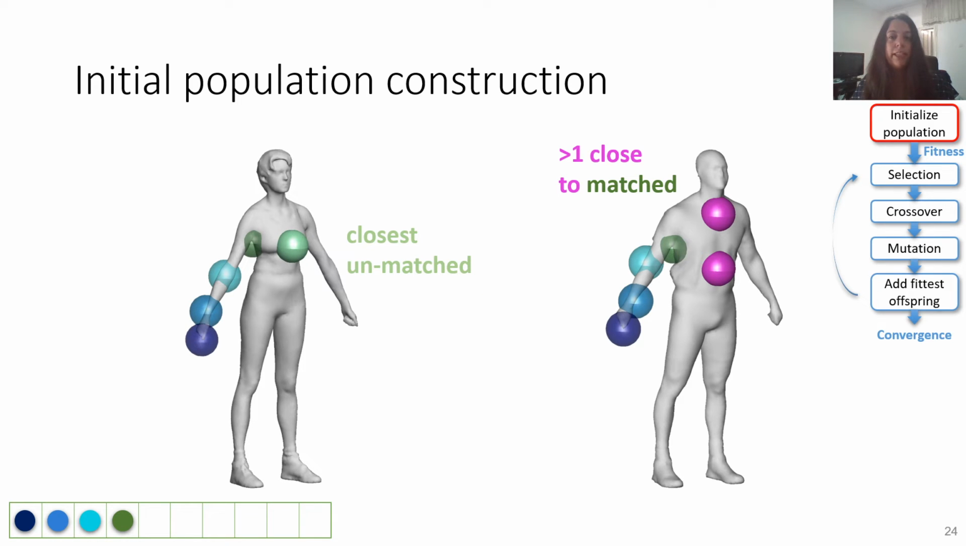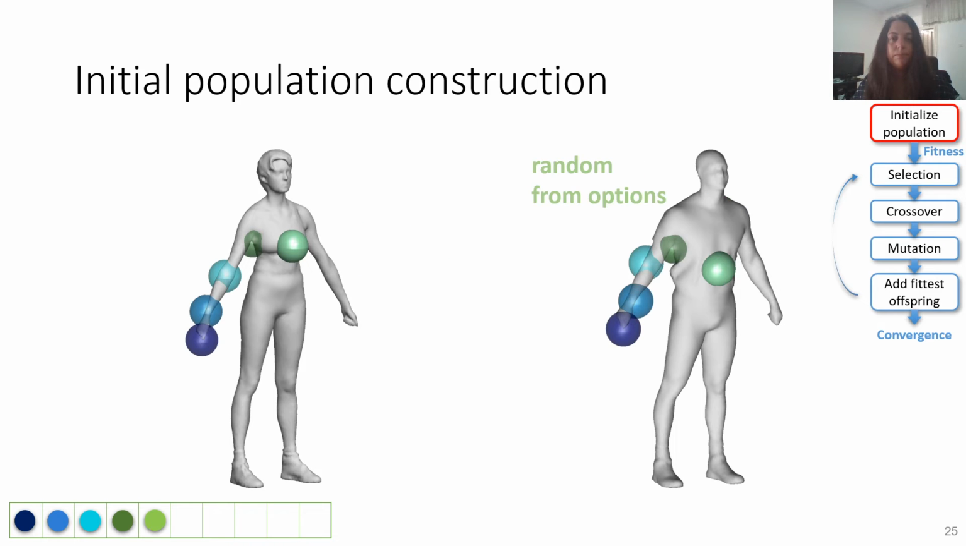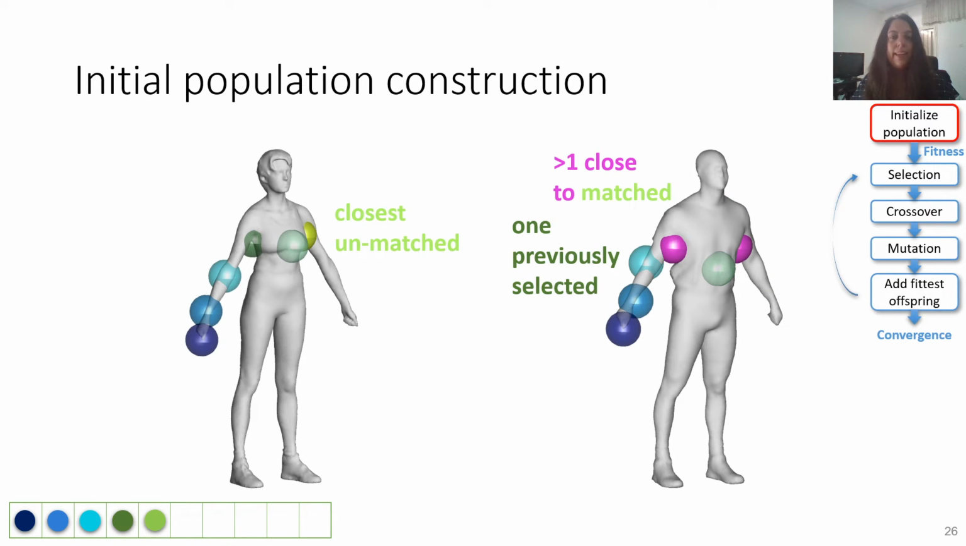After adding 2 more landmarks in the same way, the landmark on the chest has a few possible matches, 2 in the front and 2 more in the back, all close enough to the closest matched landmark, in green. In this case, a random landmark is selected. The next closest unmatched landmark has 2 matching options. Both are close to the closest matched landmark, yet the one under the right armpit was previously selected. Therefore, the landmark under the left armpit is chosen.